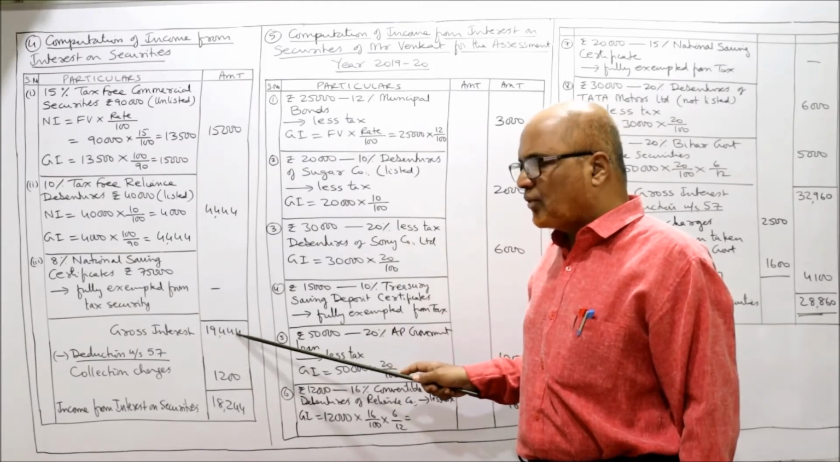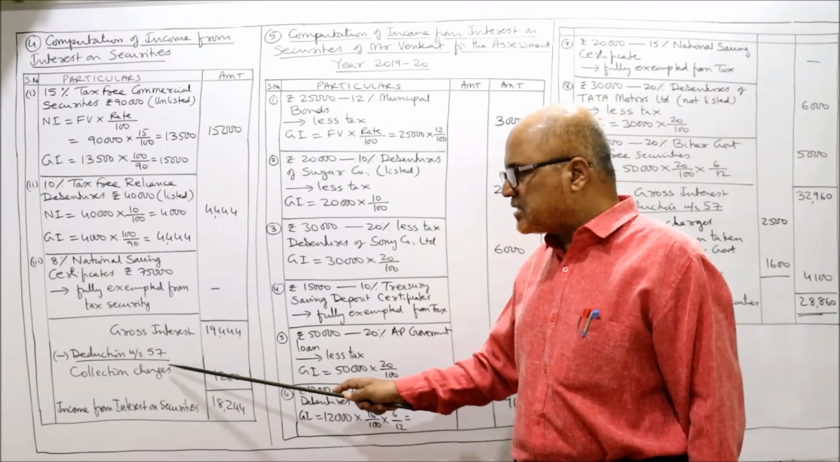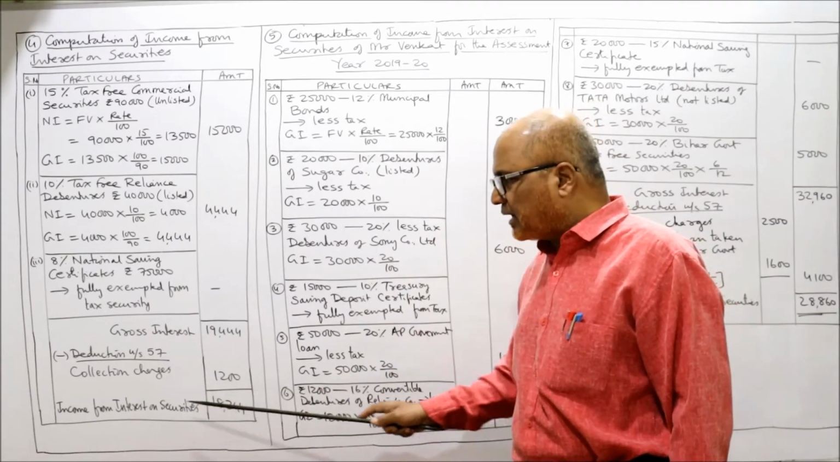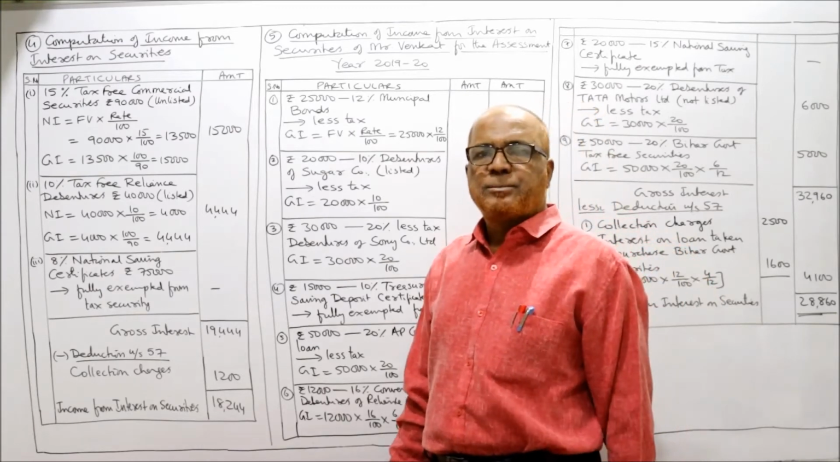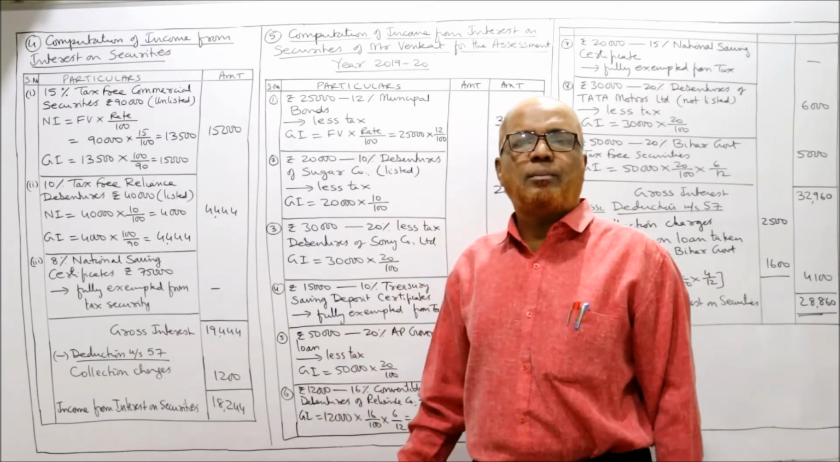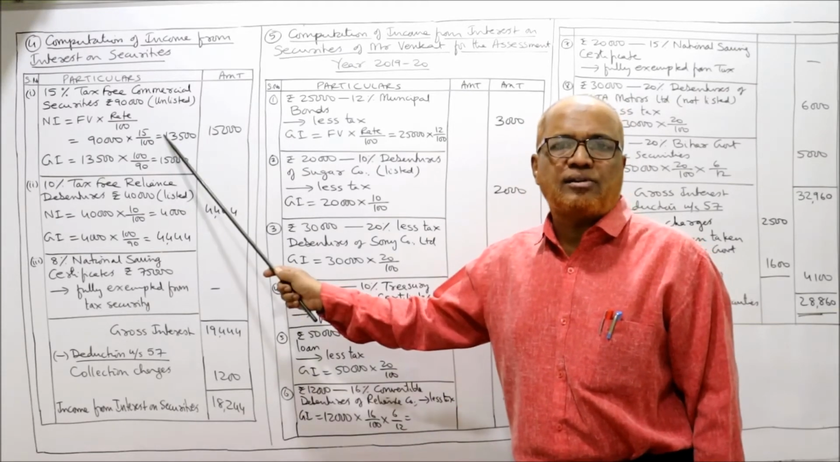Total is 19,444. Collection charge, deduction under section 57. Collection charges are given in the problem, 1200. Subtract, we will get income from interest on security 18,244. So this is the end of problem number 4. The only thing you have to remember is how to calculate gross interest.